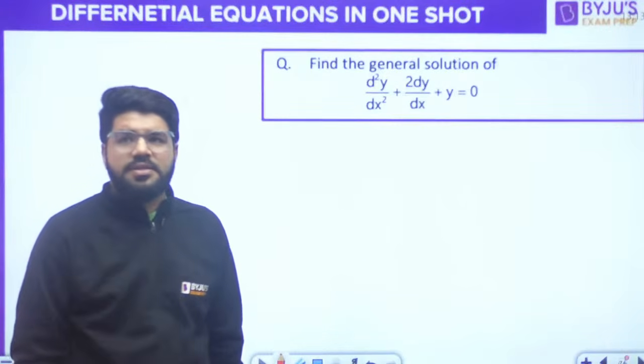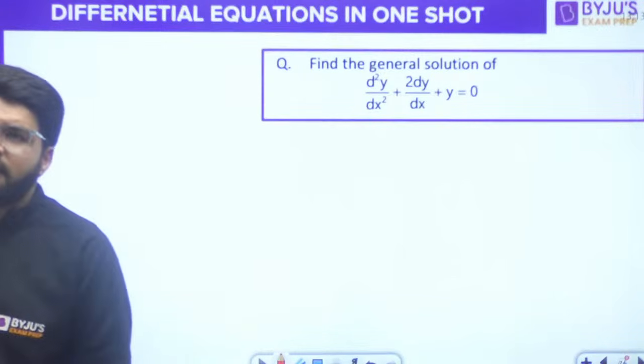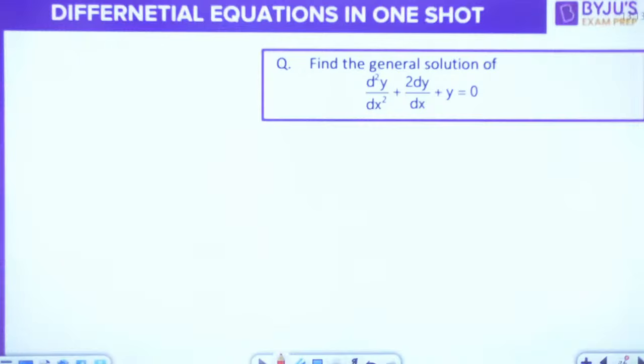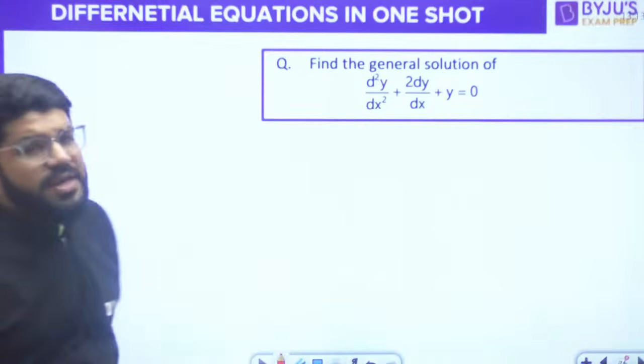Understand with the help of questions. Find the general solution of d²y/dx² + 2 dy/dx + y = 0.